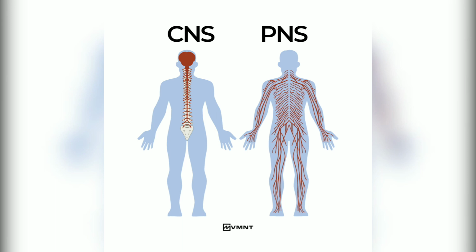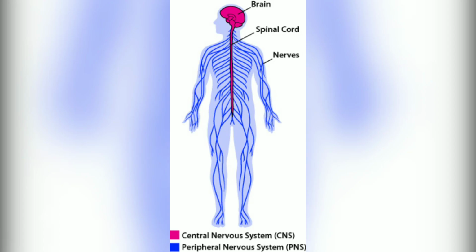In vertebrates it consists of two main parts, the central nervous system, CNS, and the peripheral nervous system, PNS. The CNS consists of the brain and spinal cord. The PNS consists mainly of nerves, which are enclosed bundles of the long fibers or axons that connect the CNS to every other part of the body.